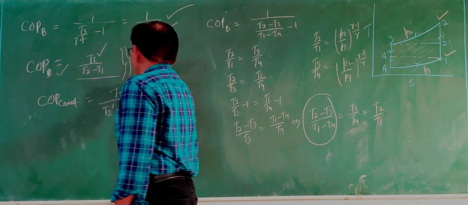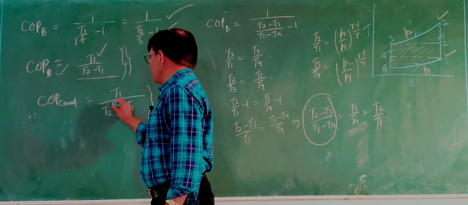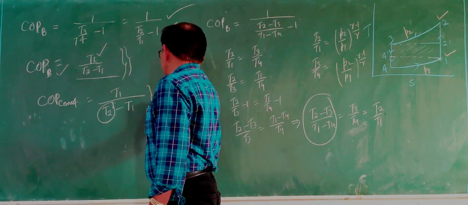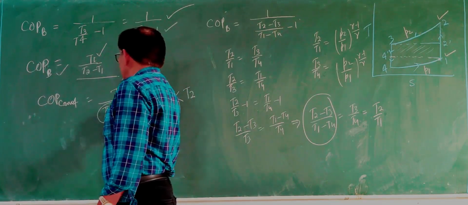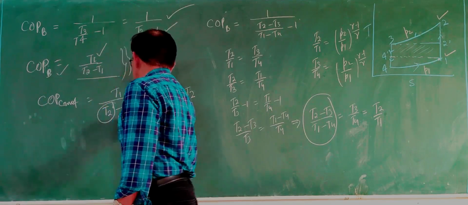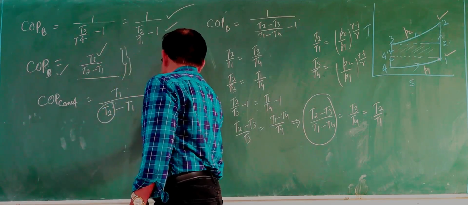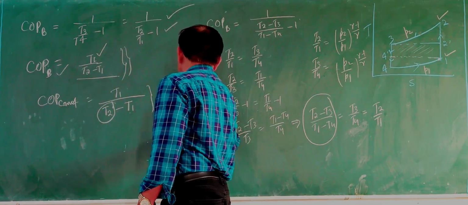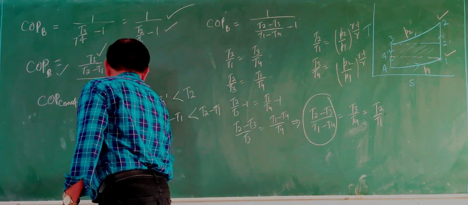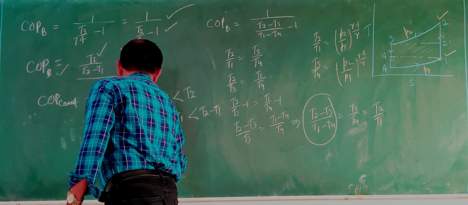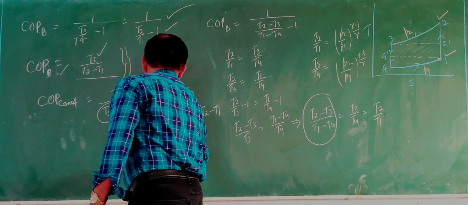You can see T1 is the same, and here we have T2 dash. T2 dash is less than T2. So this difference T2 dash minus T1 is less than T2 minus T1. So you can see COP Carnot is always greater than COP Brayton.